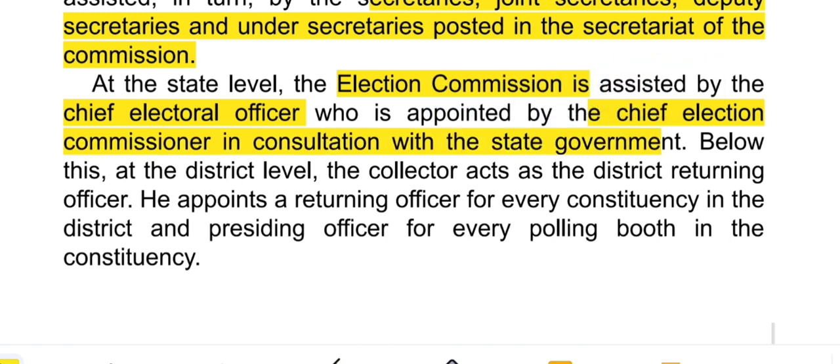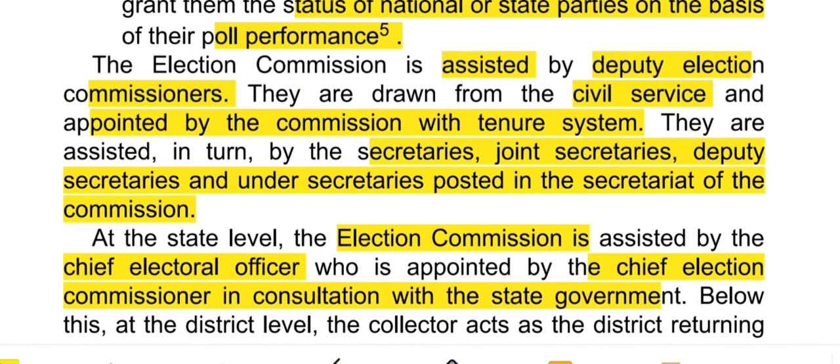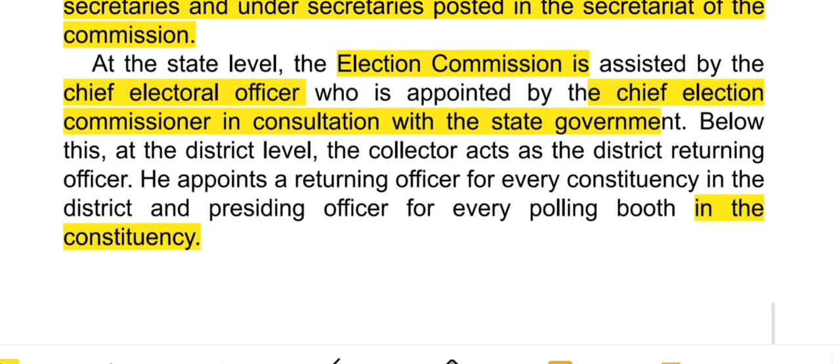So state level में election commission को assist कौन करेगा? Chief electoral officer. And central level में कौन करेगा? Deputy election commissioner. Okay, and chief electoral officer को appoint कौन करेगा? Appointed by the chief election commissioner. Consult किसके साथ करेगा? With the state government.